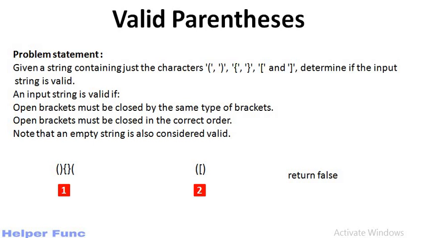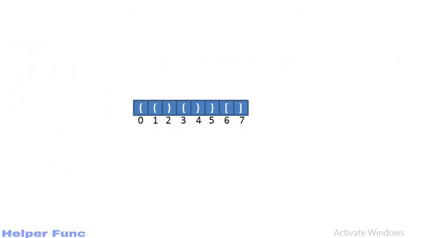Now let's see how to solve this. By now we have understood that if we find any closing bracket, then there must be an opening bracket of the same type before it, and also the sequence between them should be valid. Let's talk about this example. We got our first closing bracket at index 2 and its relevant opening bracket at index 1. So they are valid because the sequence between them is also valid, as an empty string can be considered valid.